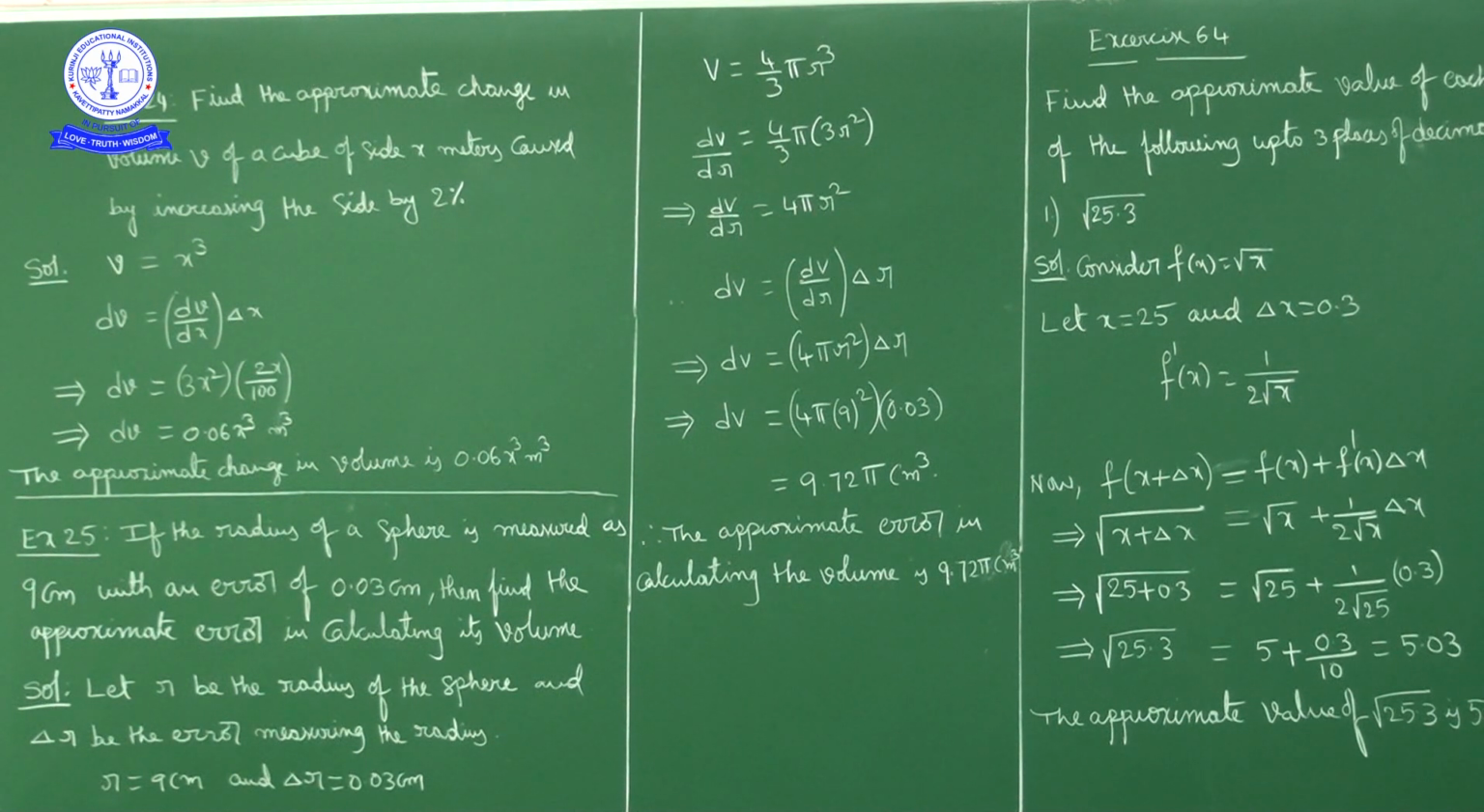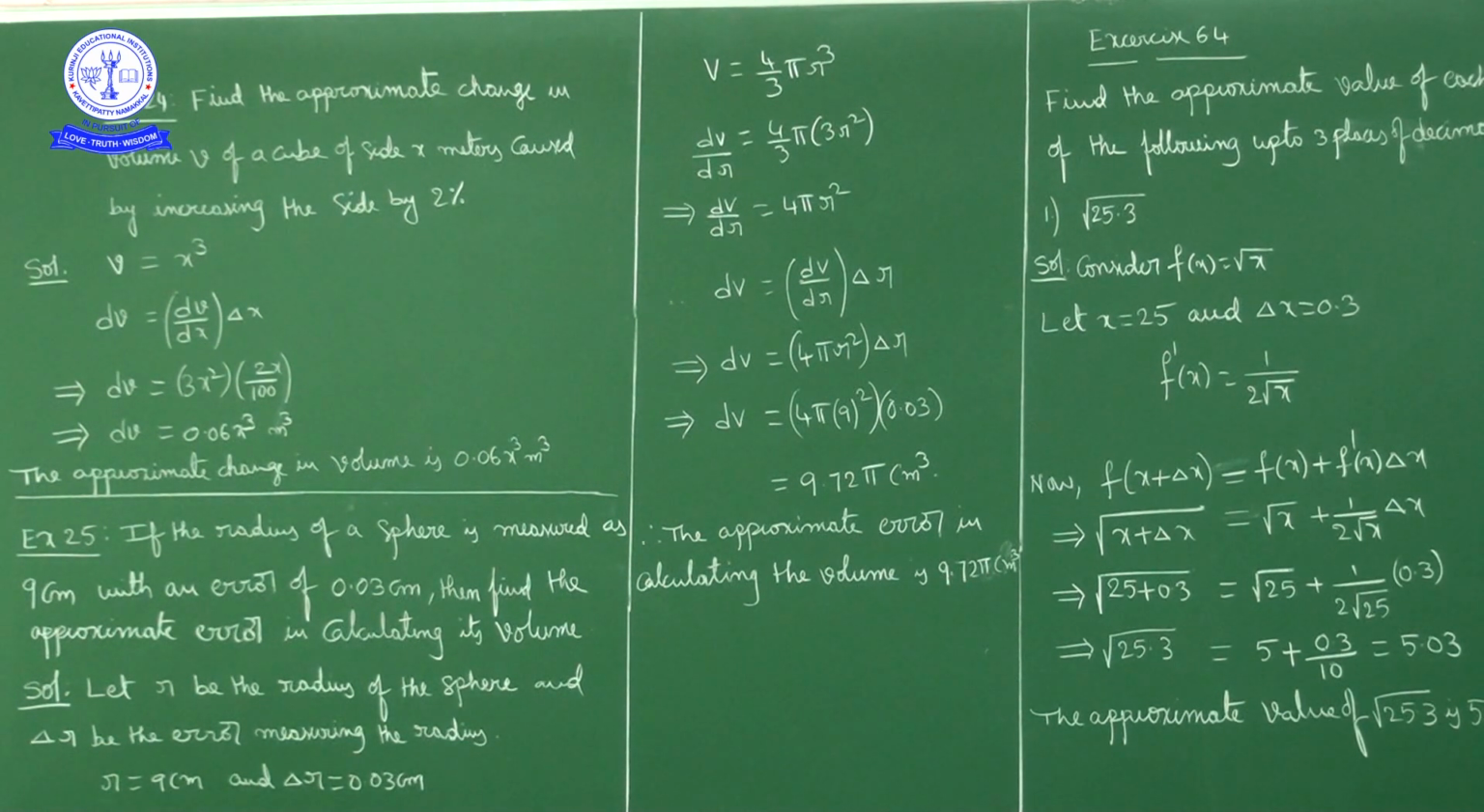Now dV is equal to dV by dr into delta r. dV by dr is 4 pi r square, so 4 pi r square into delta r. What is r given? 9. So 4 pi into 9 square into delta r, which is 0.03. After simplification you get 9.72 pi cubic centimeters. So approximate error in calculating its volume is 9.72 pi cubic centimeter.